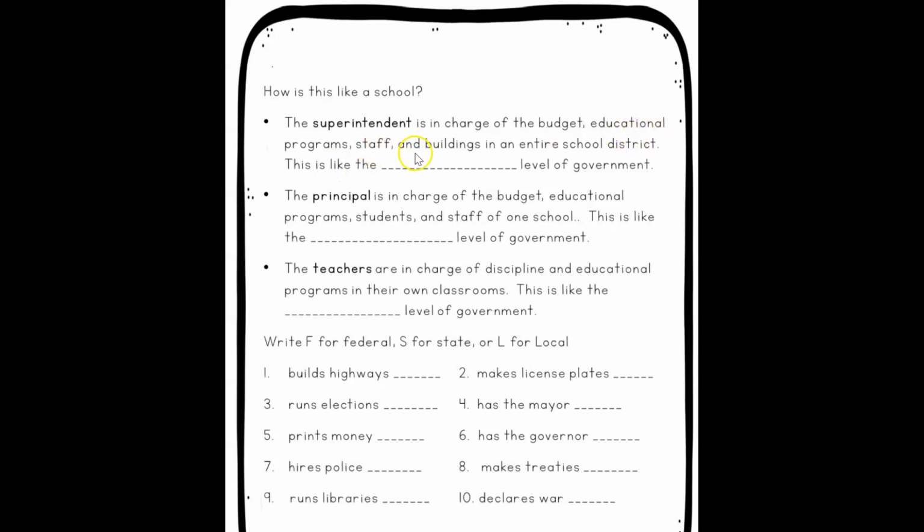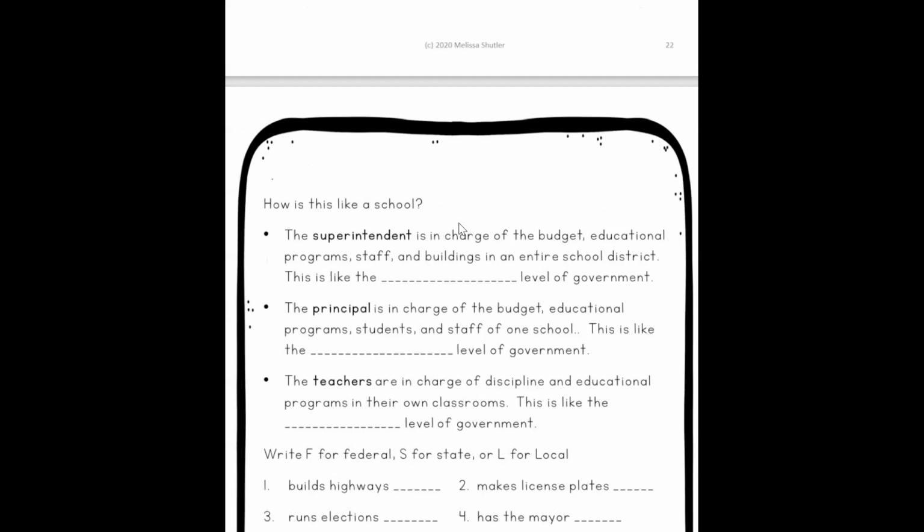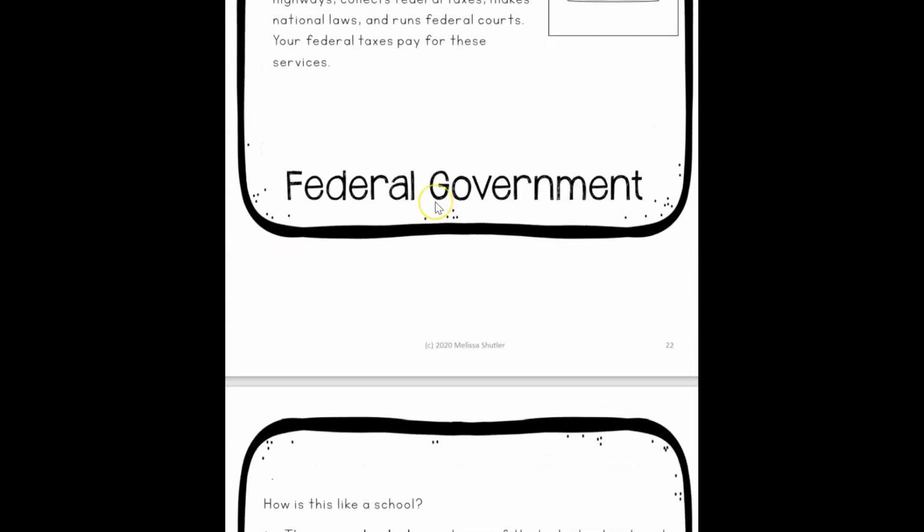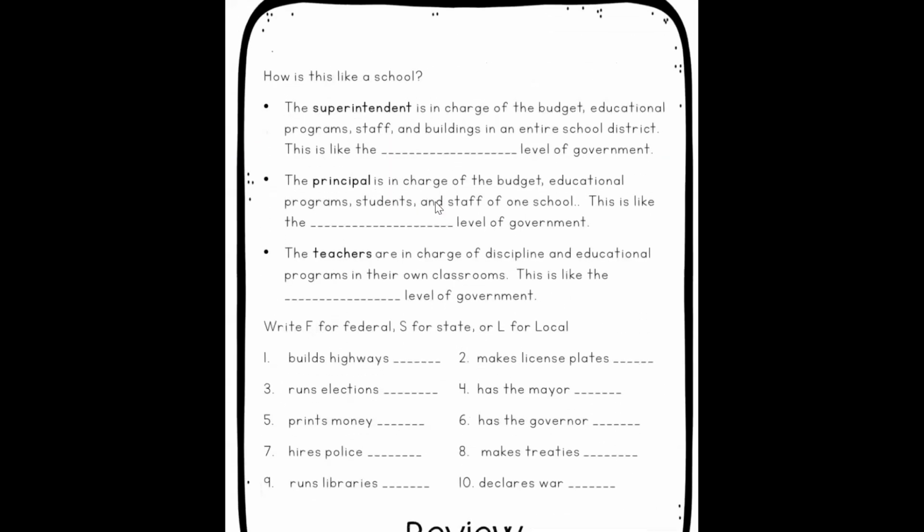Educational programs, staff, and buildings in an entire school district. This is like the what level of government? Which level of government has the president? The federal government. Go ahead and we can write that out now. This is like the federal government. You can type it out if you would like to.